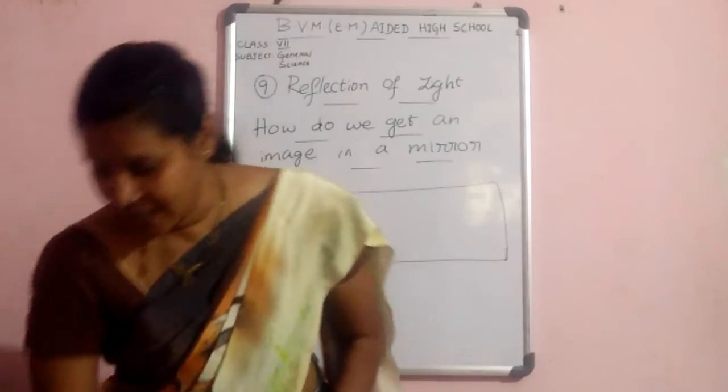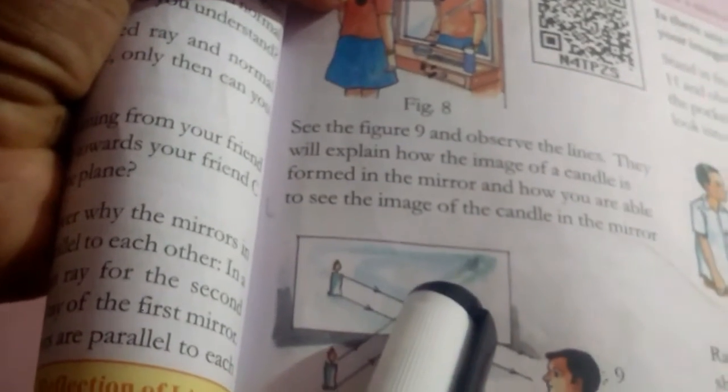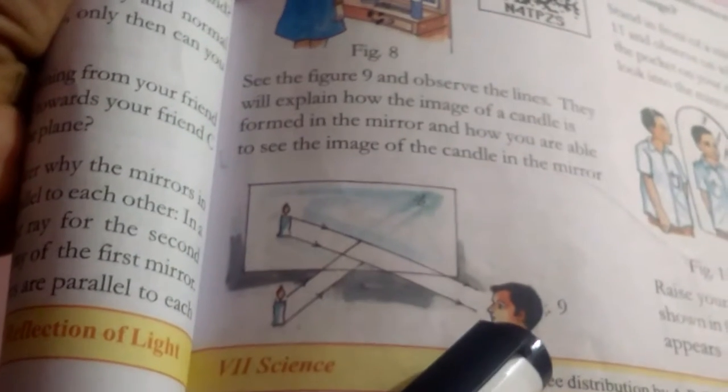This is another example. The incidence rays fall on the mirror. Then the mirror reflects them, and these reflected rays reach our eye. Then only we see this image inside the mirror.